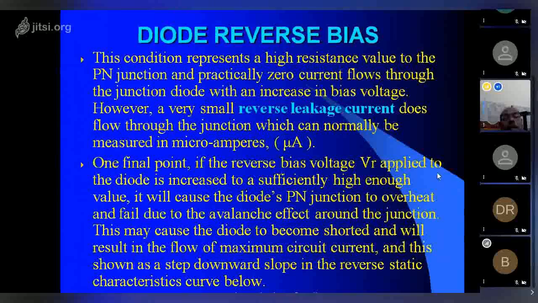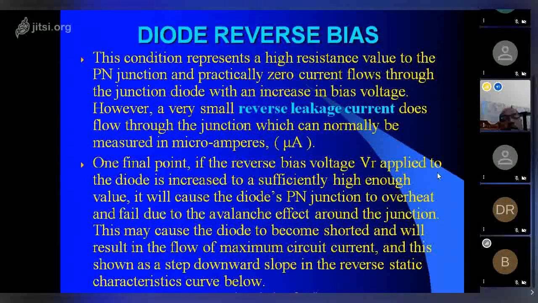One final point: if the reverse bias voltage applied to the diode increases to a sufficiently high value, it will cause the diode PN junction to overheat and fail due to the avalanche effect around the junction. This may cause the diode to become shorted, and the result is the flow of maximum circuit current, thus shown as a step downward slope in the reverse static characteristic curve below.